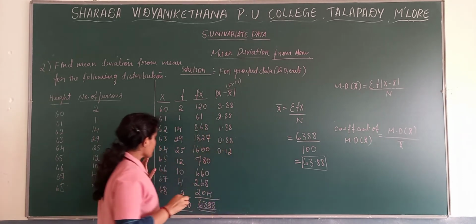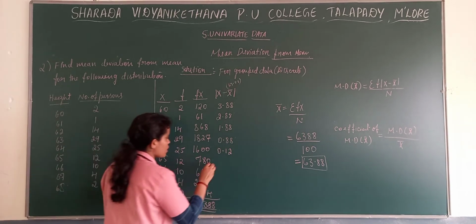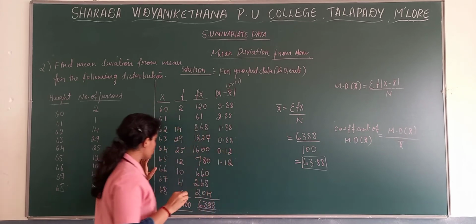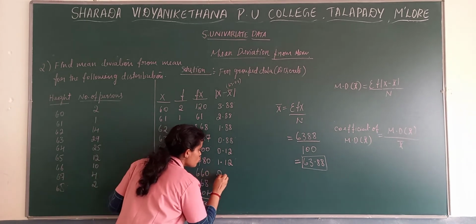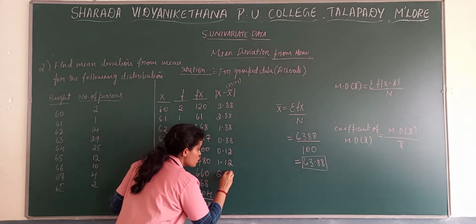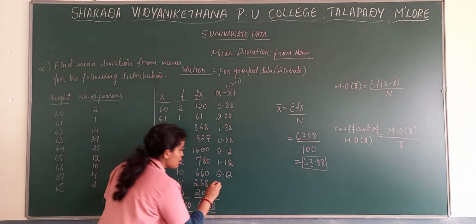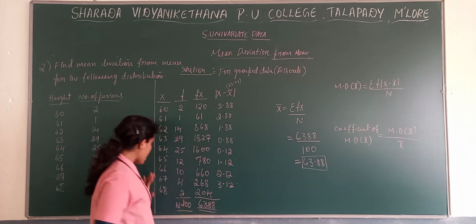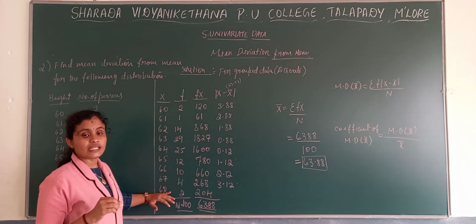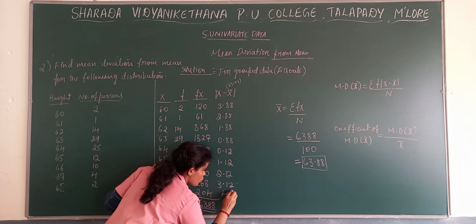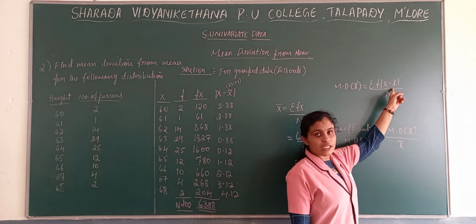Next one, 64 minus 63.88. There we get 0.12. Next, 65 minus 63.88. We get 1.12. 66 minus 63.88, we get 2.12. Next one, 67 minus 63.88, we get 3.12. And the last one, 68 minus 63.88, we get 4.12. Now, this is about x minus x bar.